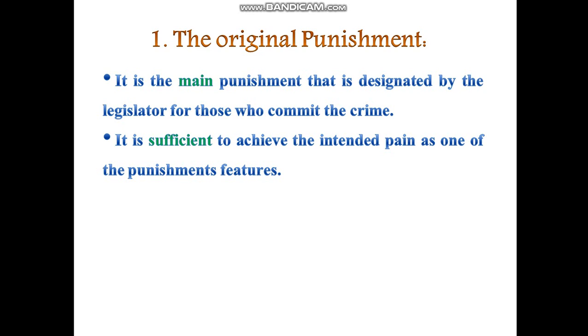So what makes this punishment painful? The size or the magnitude of the pain that it has. So when the punishment is sufficient to achieve the pain as one of the main characteristics of the punishment, in this case we call this kind of punishment the original one.